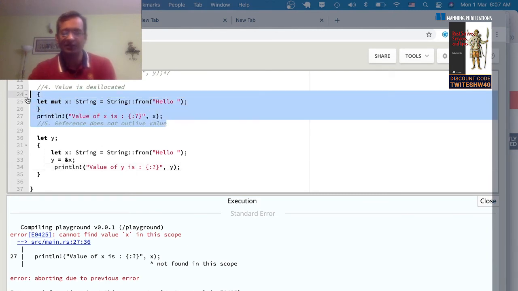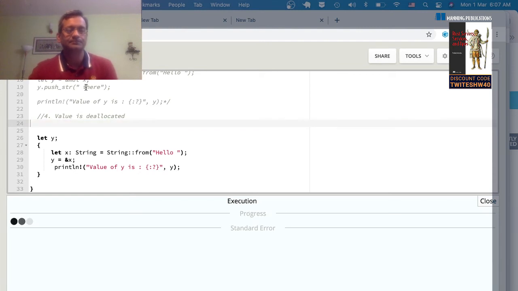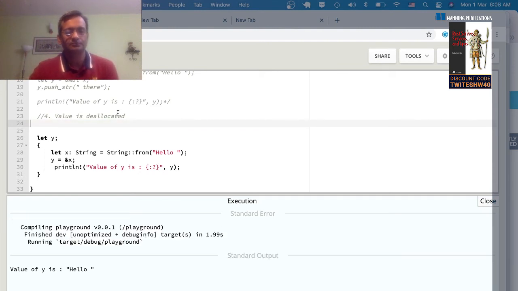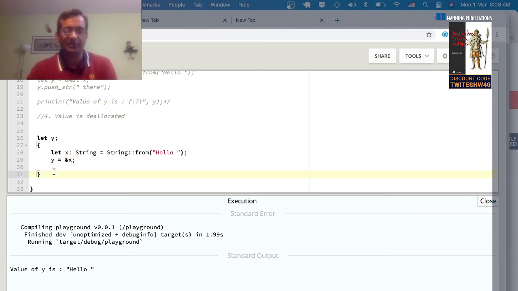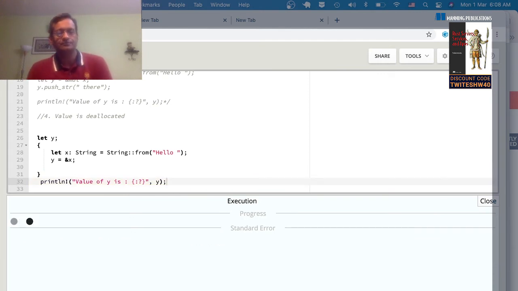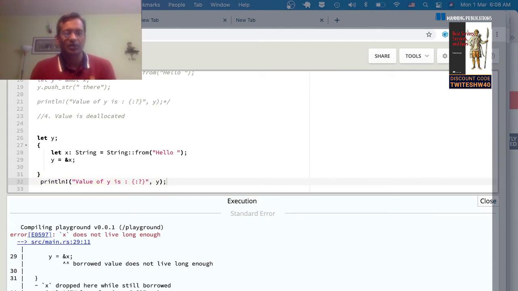Now let me just delete this one. Okay, so you see that within the block, you can actually access the value of y, and you can print it out. But let's see what happens if I just move this print statement outside of this block. It doesn't compile because it tells you x does not live long enough.